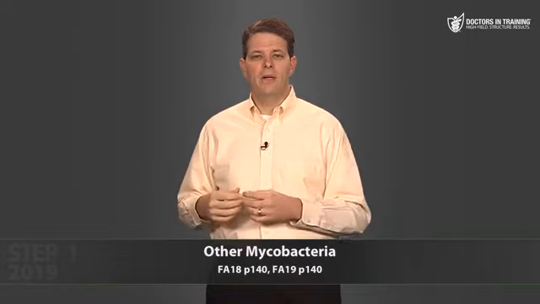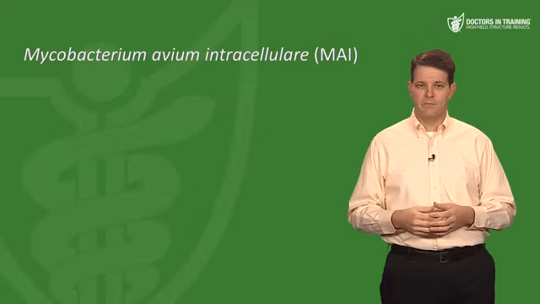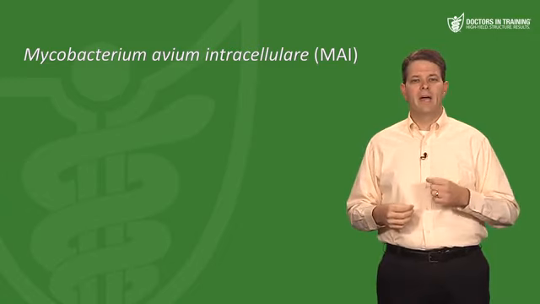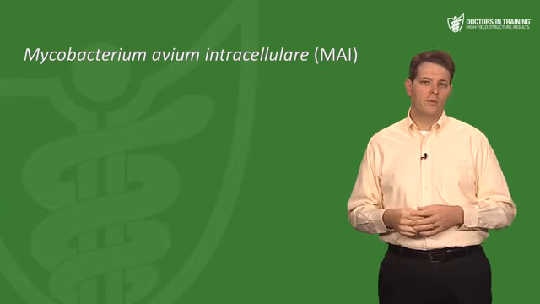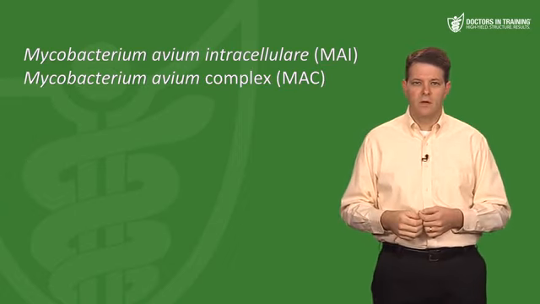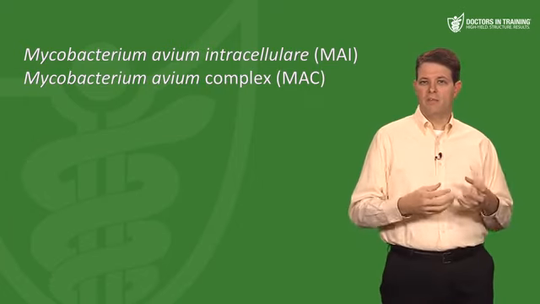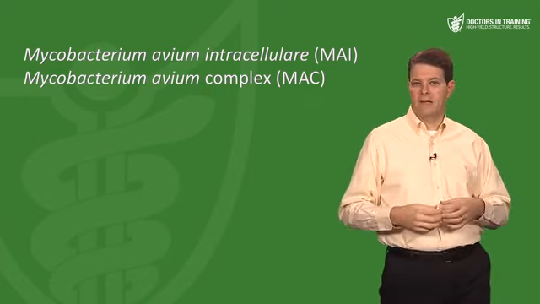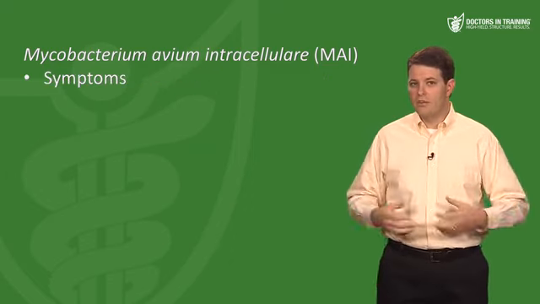Let's move on from Mycobacterium tuberculosis to some other species of Mycobacterium that you might see on your exam. First up, there's Mycobacterium avium intracellulare, or MAI. You may also see this referred to as Mycobacterium avium complex, or MAC. This can cause a pulmonary syndrome that's similar to TB, and then in immunosuppressed patients, like patients with AIDS, MAC can disseminate.